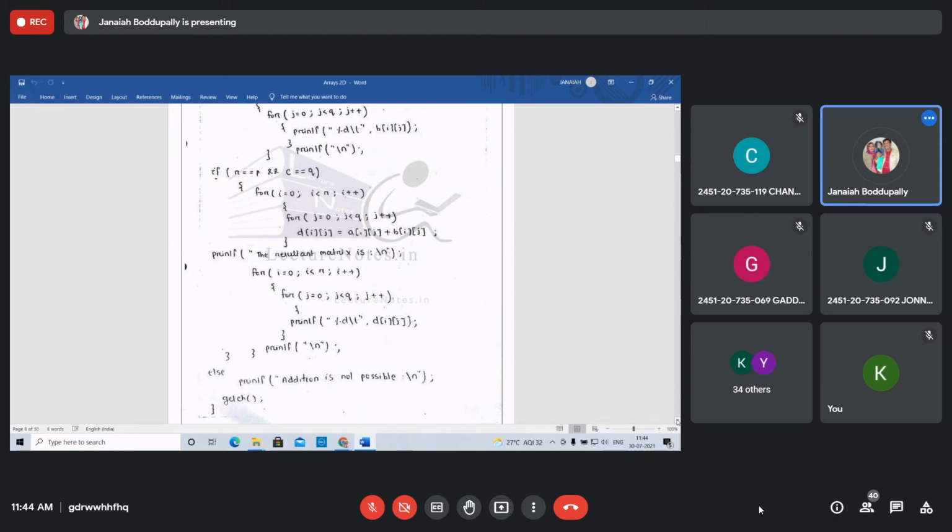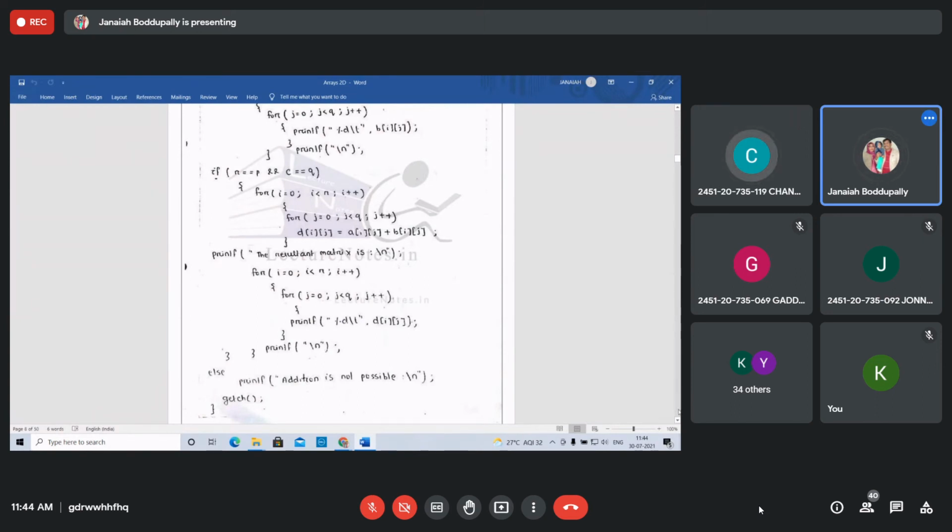Complete. The if condition is closed here, this flower bracket is for this one. If the condition is false, that is, the number of rows of the first matrix is not equal to the second matrix, or any one of them is not equal, then else means the order of the matrices is not equal. Then else printf addition is not possible. You can write it like this. Students, are you getting it?